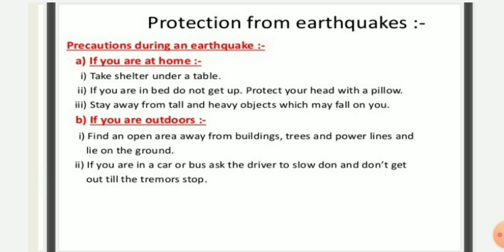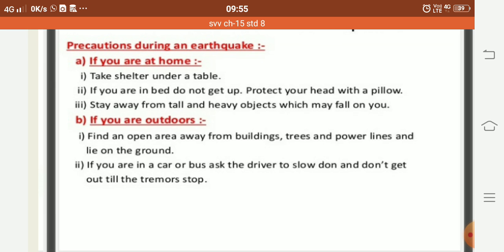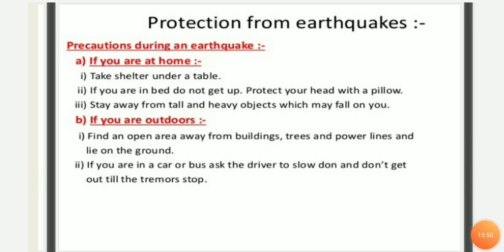Okay students, so this was all about our last natural phenomenon, earthquake, how it occurs and how we can protect ourselves from the earthquake. I hope that this session was again fruitful and helpful to you. Take care and be safe.